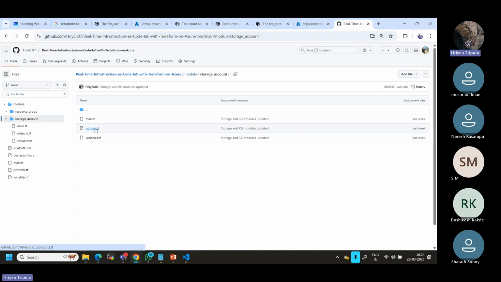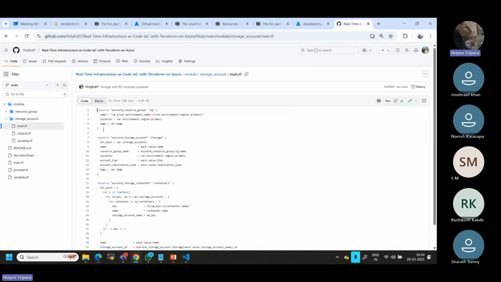And under storage account, I have already defined main.tf, and I have also defined one more resource group. That means two resource groups will be created. One is for the module, and the second one is within the storage account. The question is, do I need two resource groups? The answer is no, I don't need them, but I still wanted to show you as module-based. This is the reason.